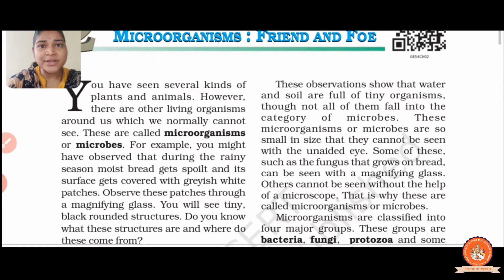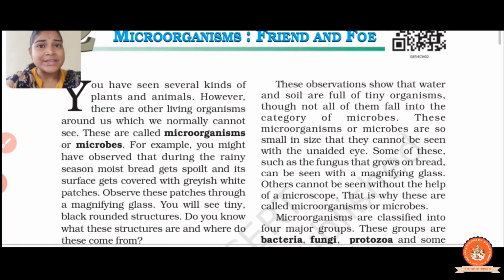It is not visible to the naked eyes. If you want to see it, you have to use a special instrument, a microscope. Some microorganisms are so small that you cannot see them in a simple microscope. For that you need a powerful microscope. So these are the microorganisms.